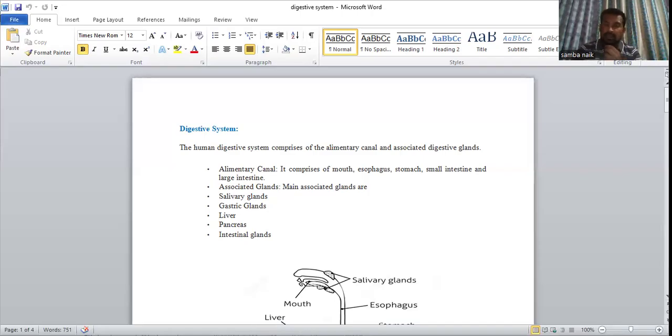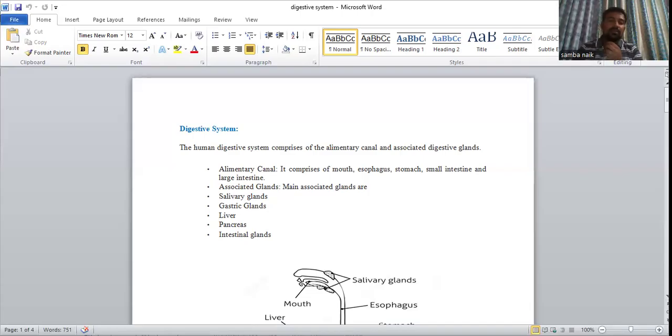One is ingestion. Ingestion is nothing but intake of food material through the mouth. Second one is digestion. Complex converting into simple, the process is called digestion. Third one, very important to the human body, is absorption. Absorption is nothing but the nutrients released from the digested food material, called end products, which the body needs.